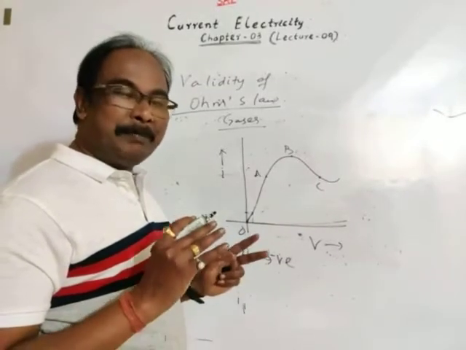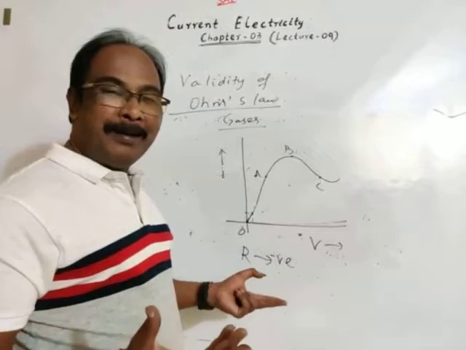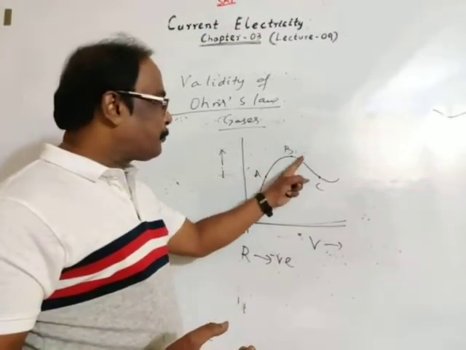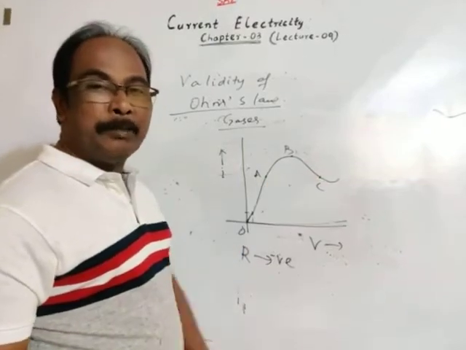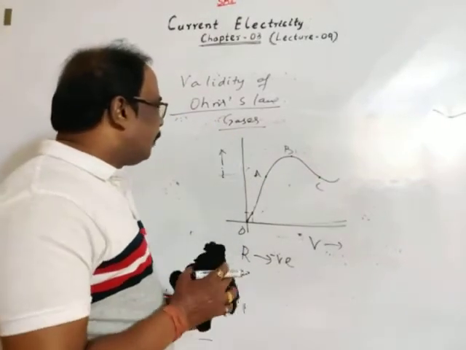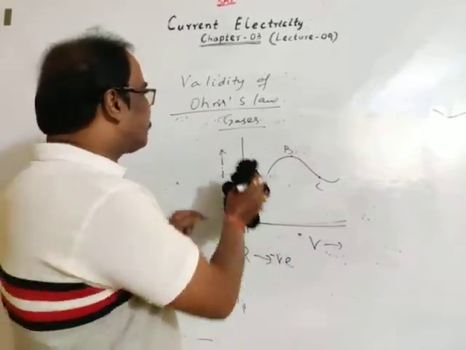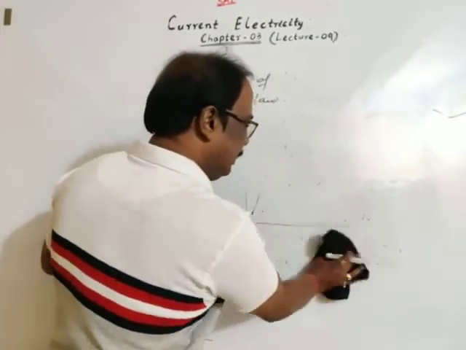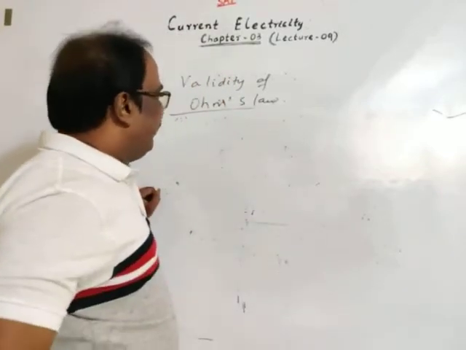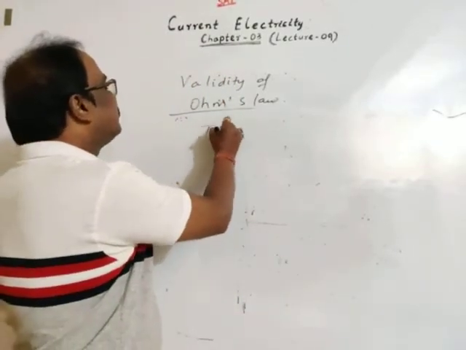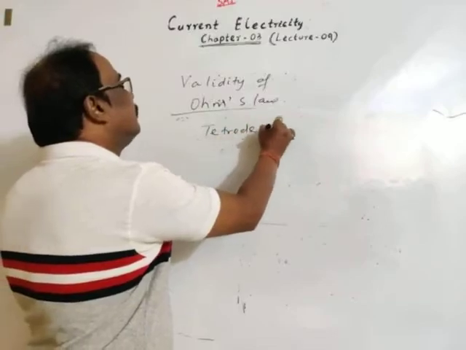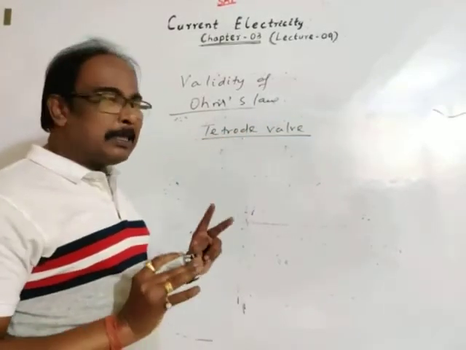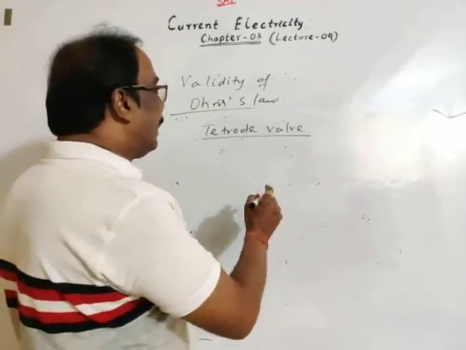Usually resistance is positive for conductors. In gas, the graph shows a negative slope, so resistance may be negative. Another example of negative resistance or negative slope is the tetrode valve. This is not in our scope, but just have some idea.